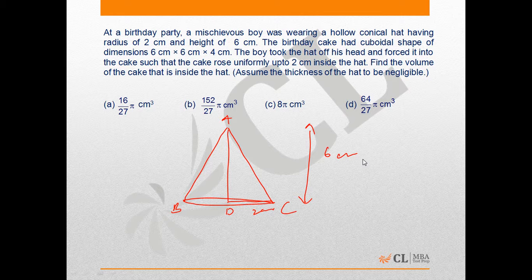The boy took the hat off his head and forced it into the cake such that the cake rose uniformly up to 2 centimeter inside the hat, which means the cake rises to the height of 2 centimeter. And we have to find the volume of the cake that is inside the cone. So basically we have to find the volume of